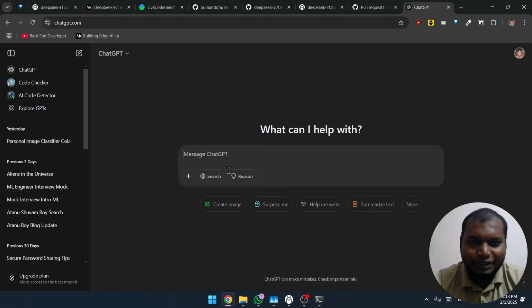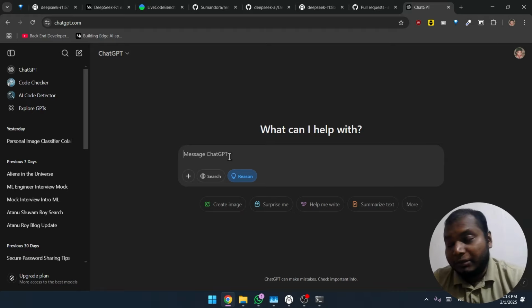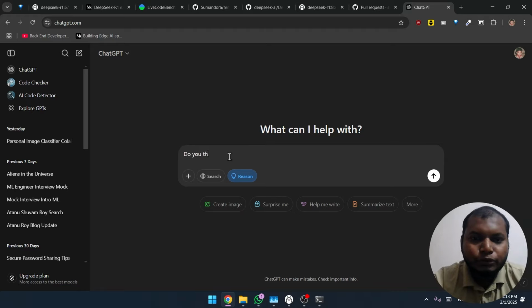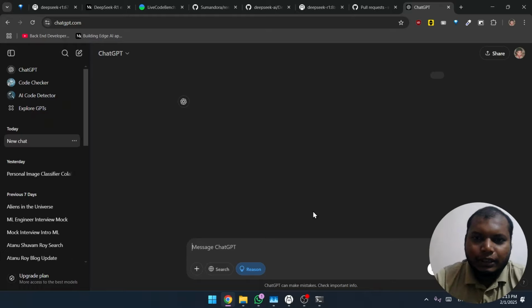Okay, what does this reason actually mean? If you hover your mouse, you are going to see this, right? Think before responding. মডেল যে জিনিসটা করবে সেটা হলো আগে চিন্তা করবে and then it will give you an answer. We are going to type in something, maybe let's say, do you think aliens exist? Okay, a very simple question, and let's see how ChatGPT responds.